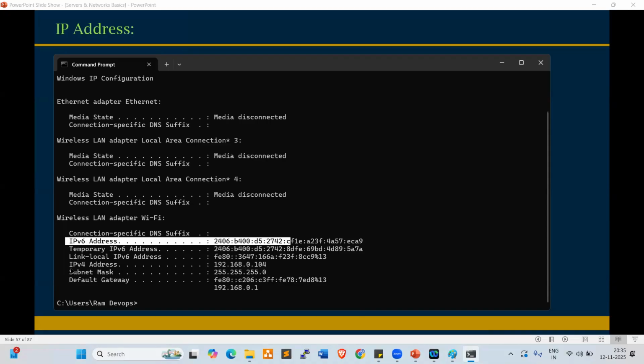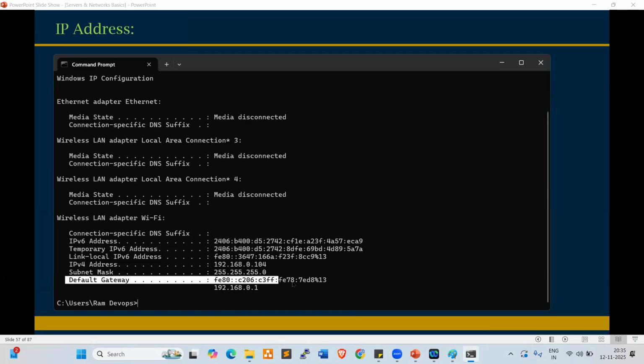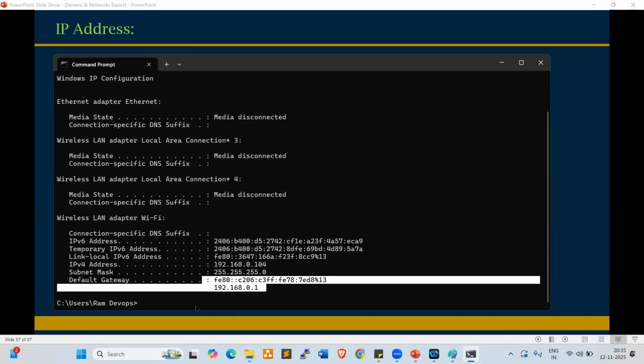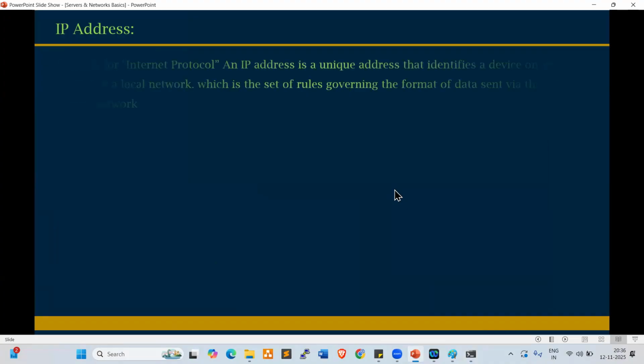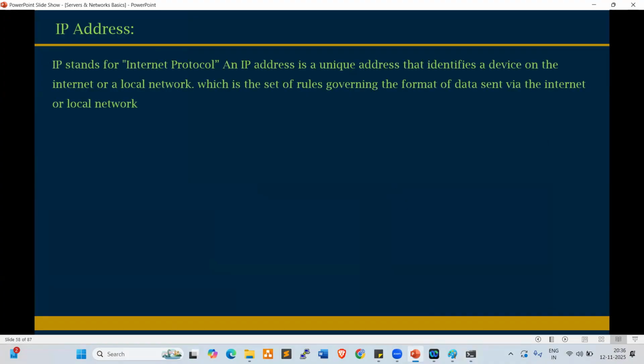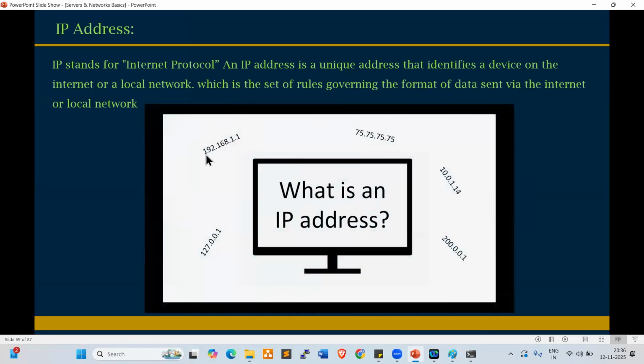Here, this is my laptop IP. This is subnet. What is subnet? I'll explain. This is the default gateway address. IP stands for Internet Protocol. An IP address is a unique address that identifies a device on the internet or a local network, and IP is a set of rules governing the format of data sent via the internet or local network. This is my IP address.